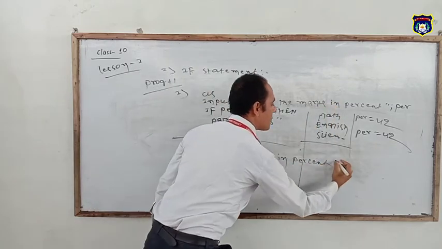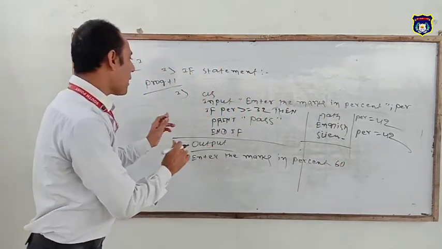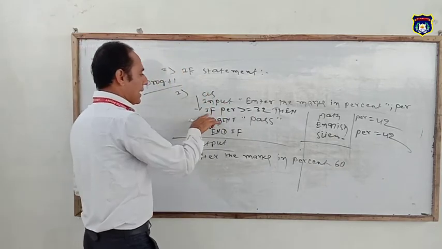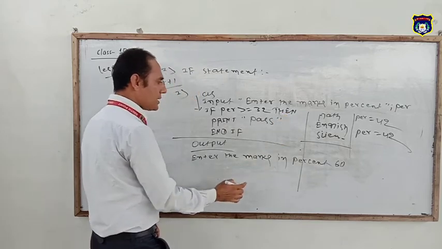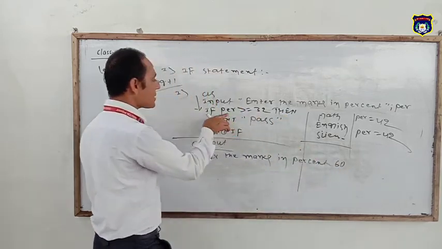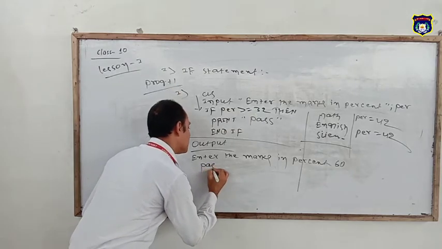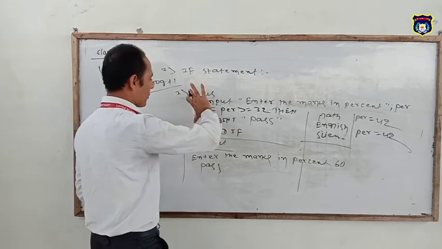Suppose we have typed 60. Now it will check. The interpreter goes to the second line: if PER is greater than or equal to 32, is this condition true for 60? Yes, because 60 is greater than 32, so it will print "Pass." This is the output of this program.